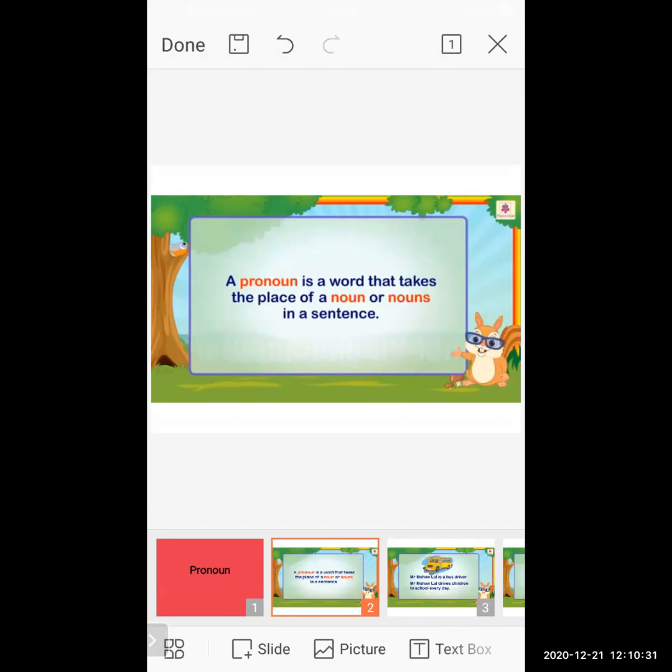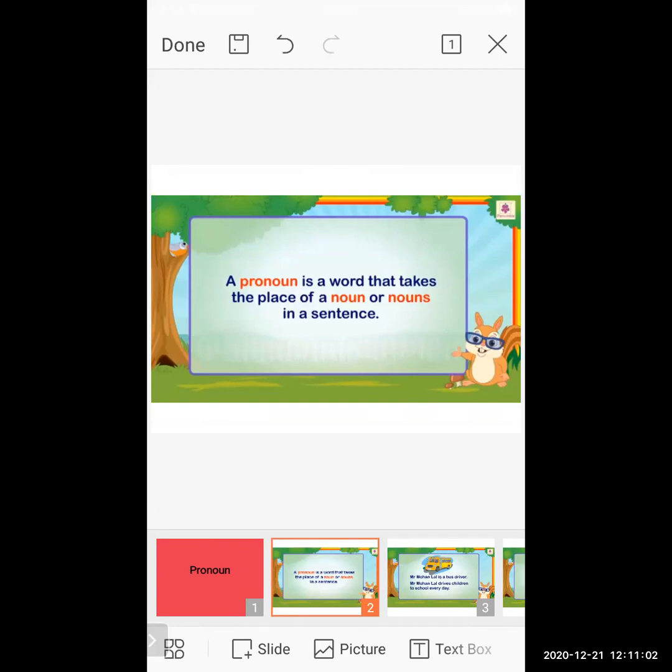For example, Nita is going to school. Here the noun is Nita, a girl's name. Now instead of Nita, I'm using a pronoun. Which pronoun? She is going to school. So she, her, his, him, it, this kind of words come under the pronoun.